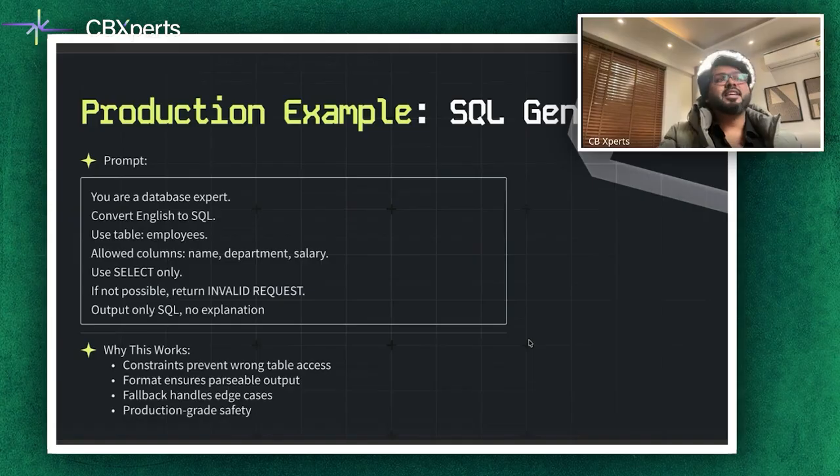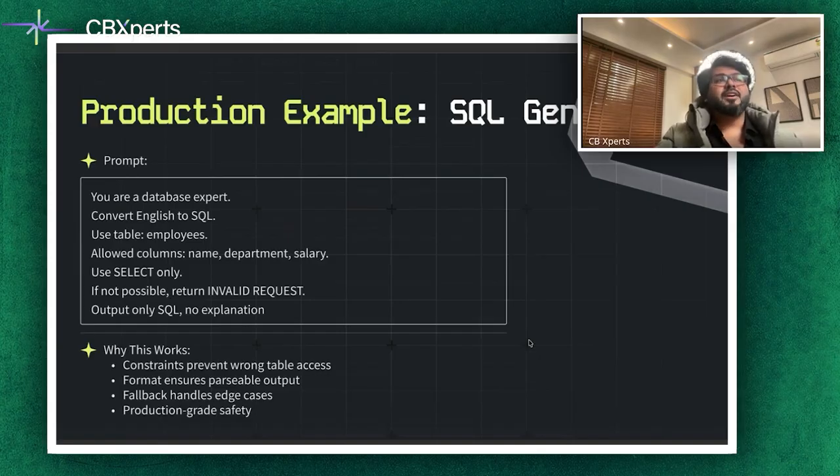This prompt works because constraints prevent access to the wrong tables. See what is written, and you can see it directly on the screen. First of all, we are saying that you are a database expert. Then we say convert this English to SQL. Then we say the table we want you to use is the employees table and nothing else. That's what we have written. And then we say the allowed columns, even the columns we are allowing you to use, are name, department, salary. And then we say use SELECT only. And if it's not possible to get an outcome, return invalid request, and output only SQL, no explanation.